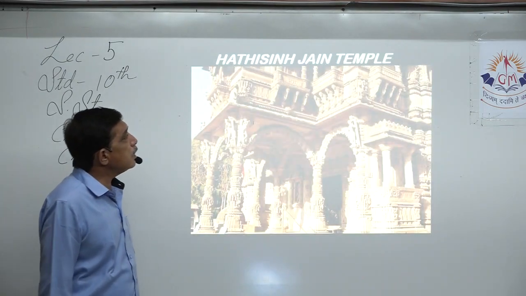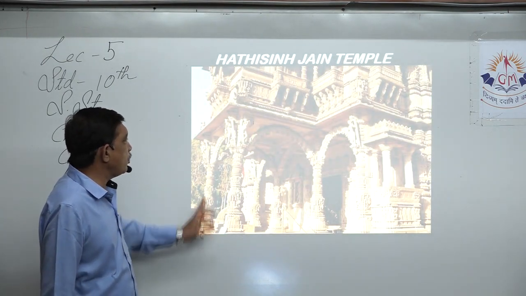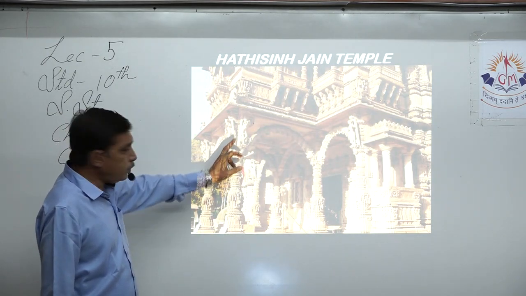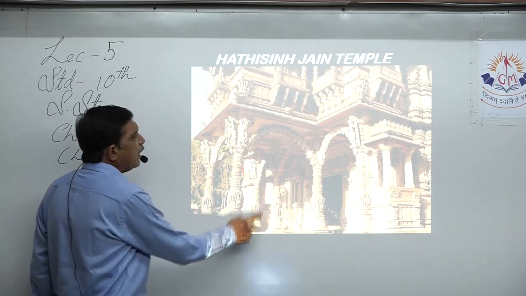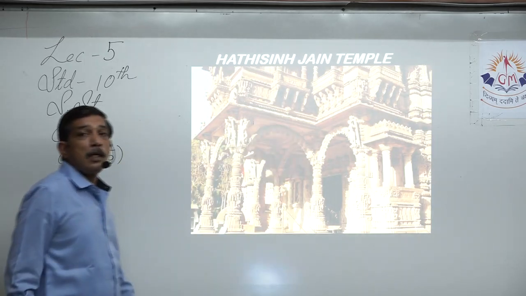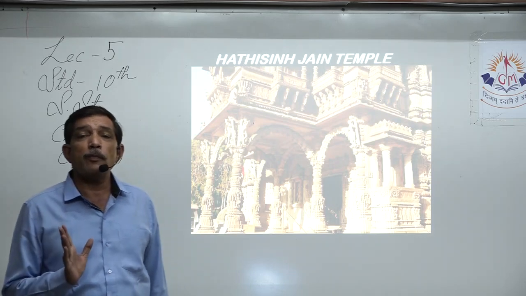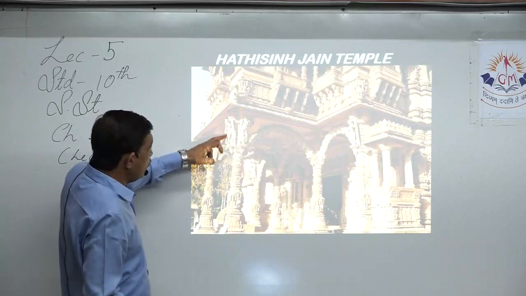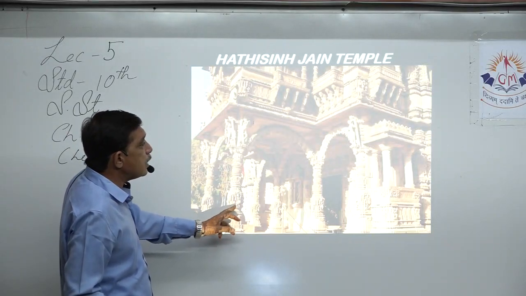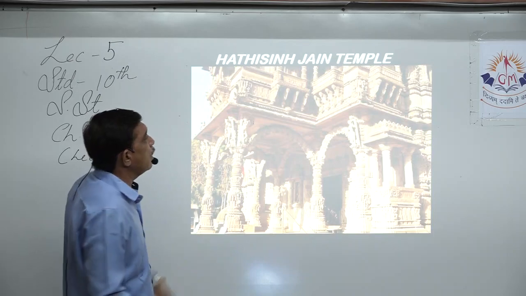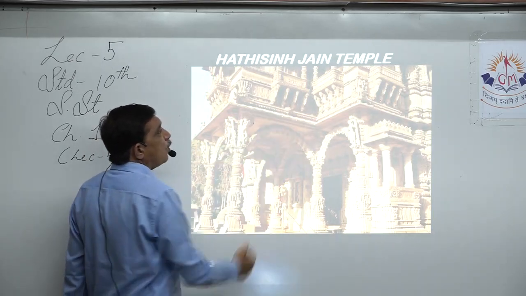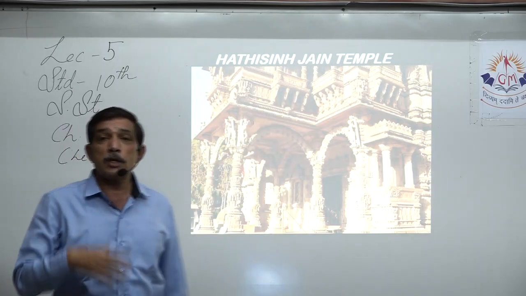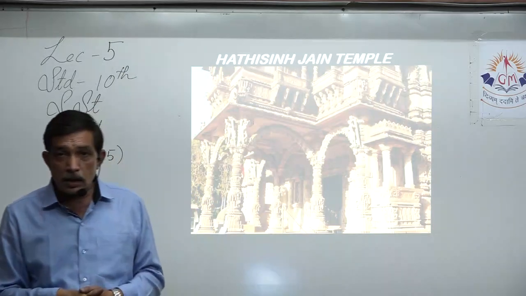Next we see the Hathisingh Jain temple. You can see the exquisite pillars carved out of stone, right? And beautiful sculpting work is done all over. You don't find any inch of the temple left without sculpting work. Some kind of statue will be carved out. Yes, you can see human beings are also there. Some of the designs are also there, animals, birds, everything. You can see even the supports given for the jharokha are also designed beautifully, in the shape of animals, supporting the